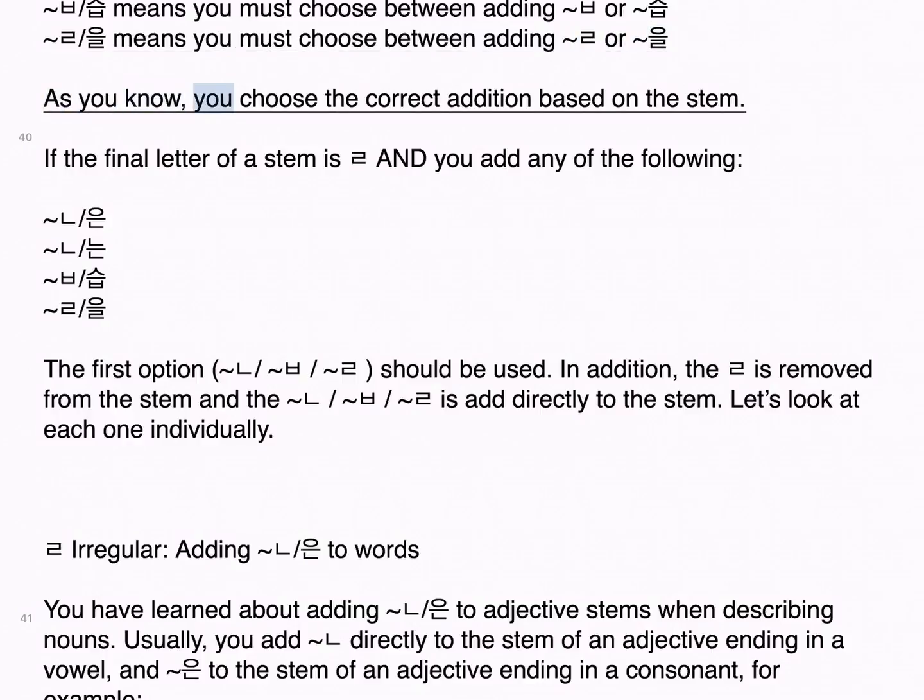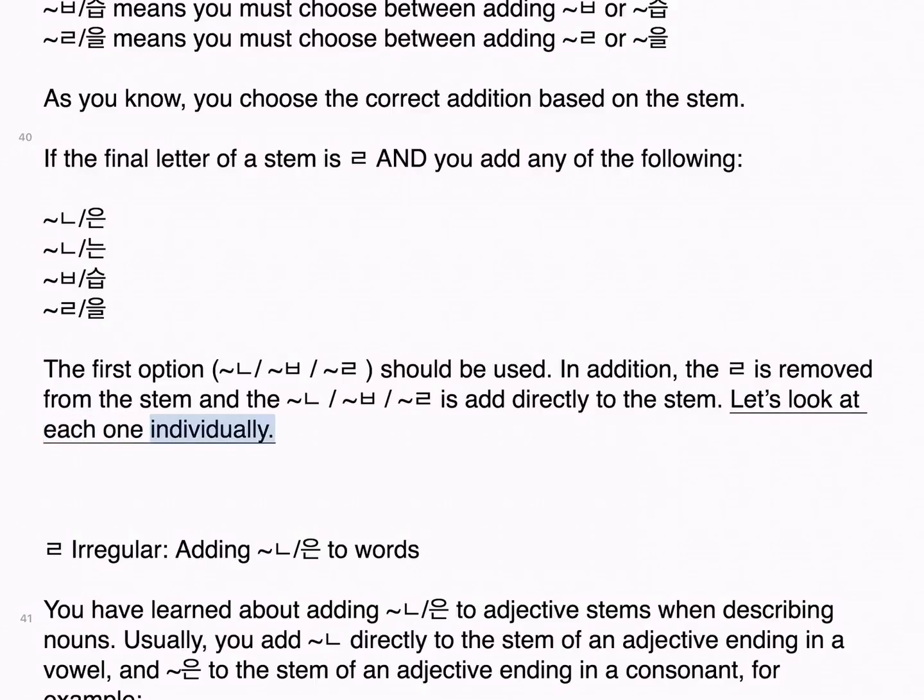As you know, you choose the correct addition based on the stem. If the final letter of a stem is ㄹ and you add any of the following, ㄴ, ㅂ, 습, the first option should be used. In addition, the ㄹ is removed from the stem and the ending is added directly to the stem.